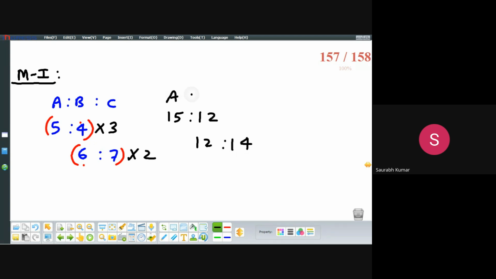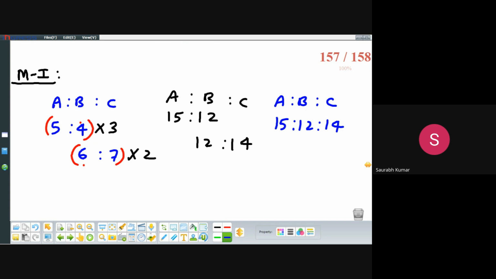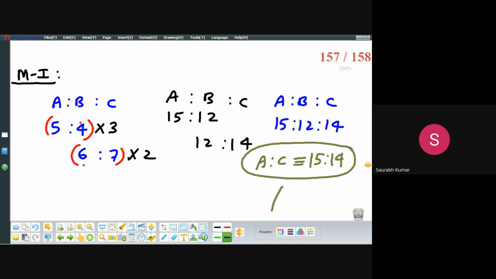This is nothing but A is to B is to C. Here, beta, the value of B has become equal, so the ratio between A, B and C will come out to be 15 is to 12 is to 14, or the ratio between A and C is 15 is to 14. Are you clear with this?